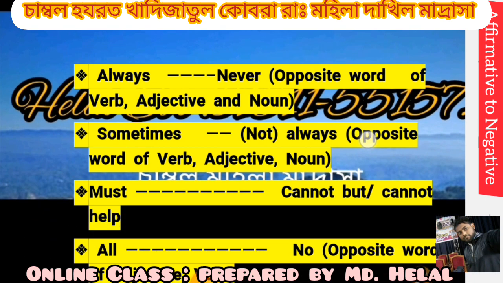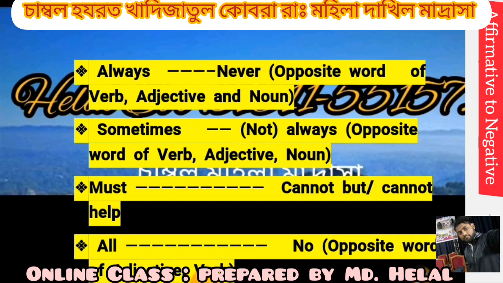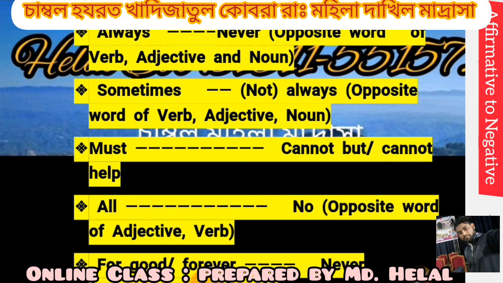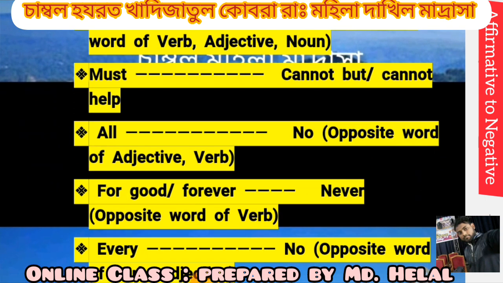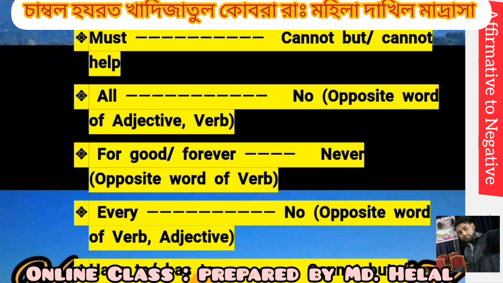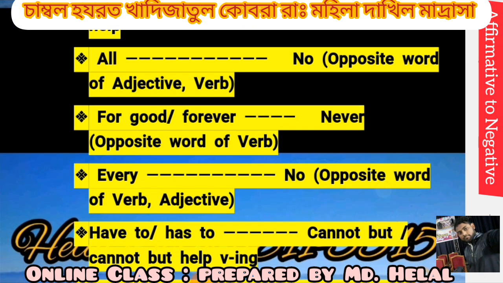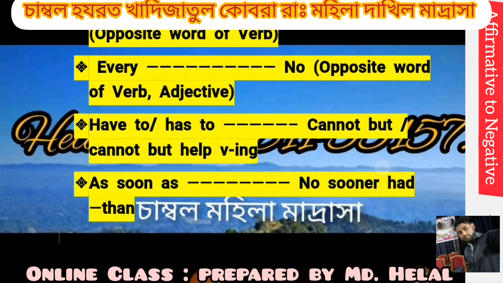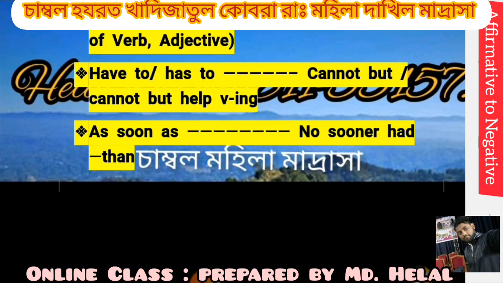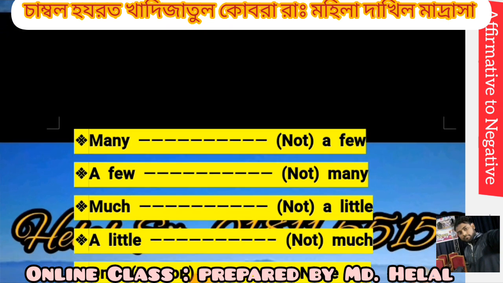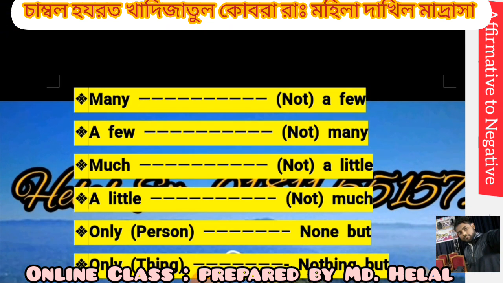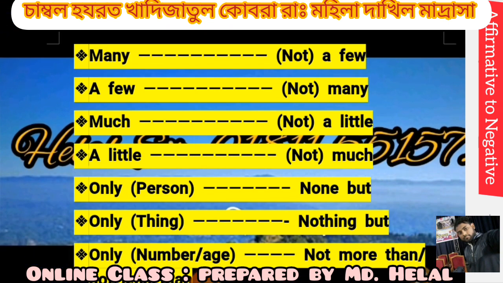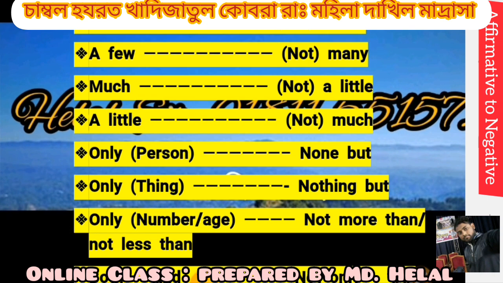The keywords are: always changes to never, sometimes to not always, must to cannot but, all to no, for good or forever to never again, every to no, have to or has to to cannot but, as soon as to no sooner had then, many to not a few or not many, must to not a little or not much,